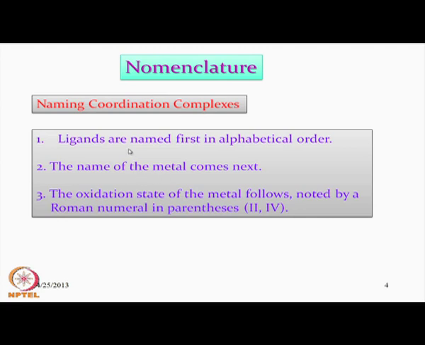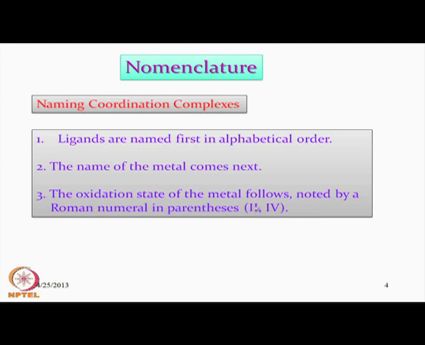Once the ligands are named one after another, we go for naming the metal ion, and then we write down the oxidation state of the metal ion, indicated by the corresponding Roman numeral in brackets.